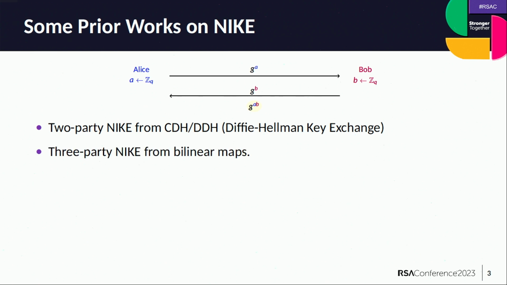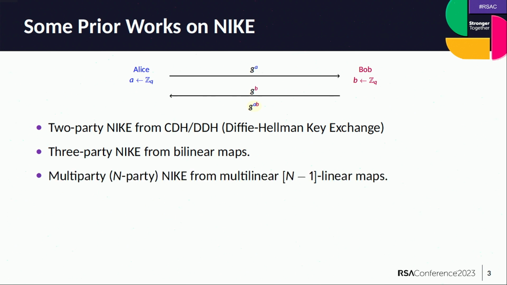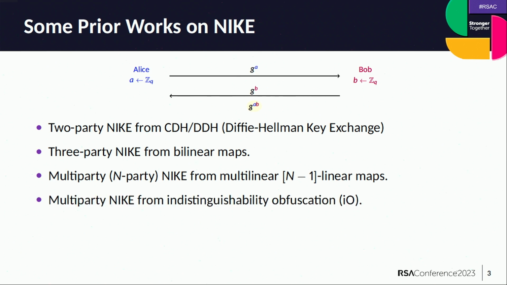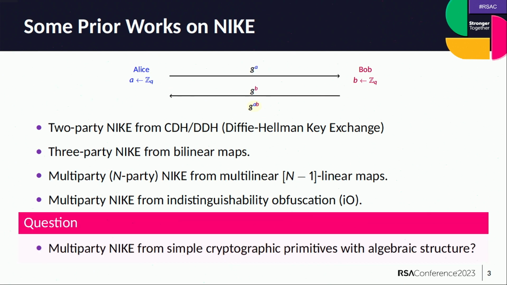A couple of decades after the invention of this protocol, Joux showed the construction of three-party NIKE from bilinear maps, which was later followed up by a generalized construction of NIKE for n parties, given a multilinear map with degree n-1. There are also constructions of multi-party NIKE from strong non-algebraic cryptographic assumptions, such as indistinguishability obfuscation or functional encryption. However, despite much progress, a question that remained unanswered so far is: can we construct multi-party NIKE from simple and generic cryptographic primitives with algebraic structure?